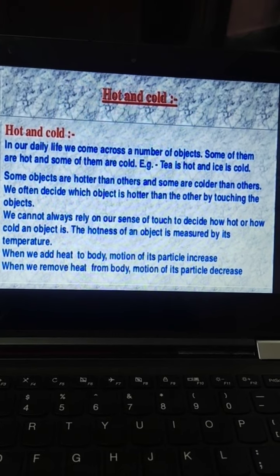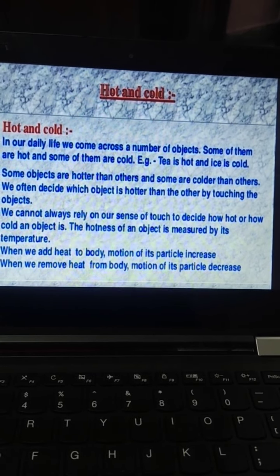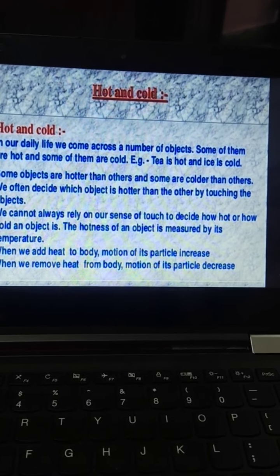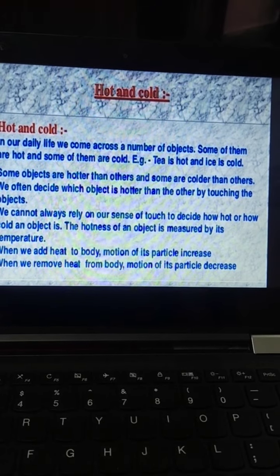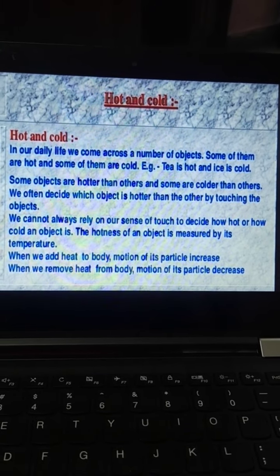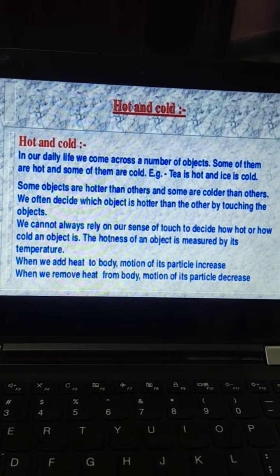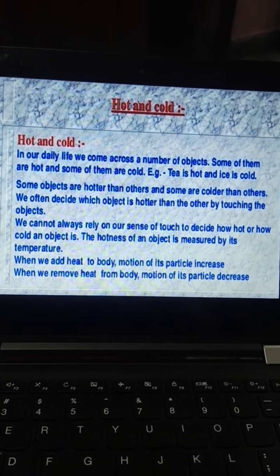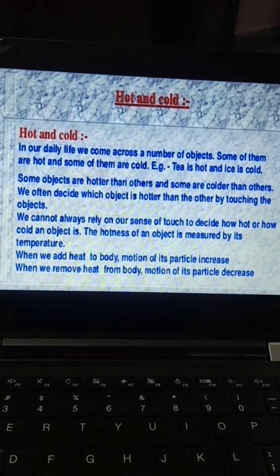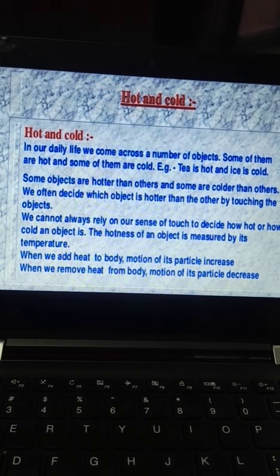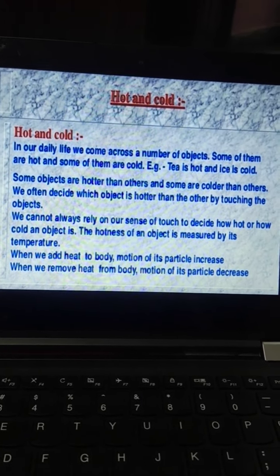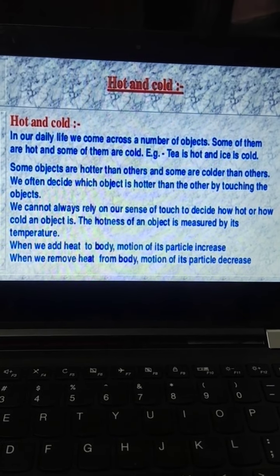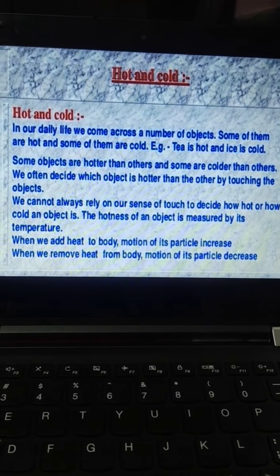We often decide which object is hotter than the other by touching the objects, but we can't rely on a sense of touch to decide how hot or how cold an object is. Can you exactly define how much temperature this body has by touching it or by seeing it? No, we can't, because our senses of touch and sight are not reliable. We can't rely on them. Thus the hotness of an object is measured by its temperature.